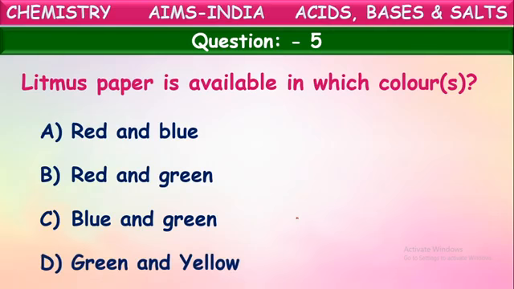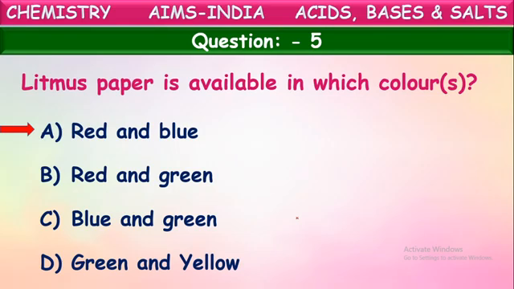Children, can you say in which colors litmus papers are available to us? Of course, litmus papers are available in two colors. What are those two colors? Yes, they are red and blue. Litmus papers are available in red color and blue color.